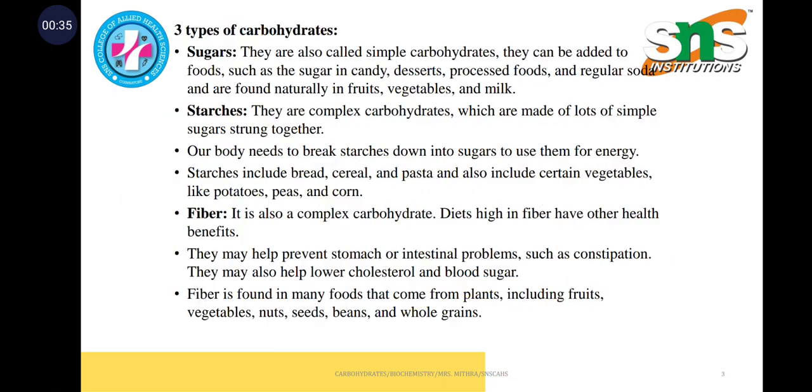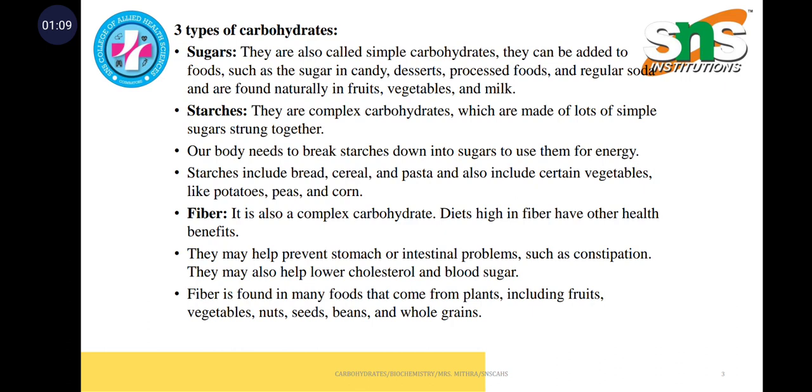So, there are mainly three types of carbohydrates: sugars, starches, and fibers. Sugars are called simple carbohydrates. They can be added to candy, desserts, and processed foods, and are found naturally in fruits and vegetables. Starches are made up of lots of simple sugars strung together, so they are also termed complex carbohydrates. They include bread, cereals, pasta, and certain vegetables like potatoes, peas, and corn.